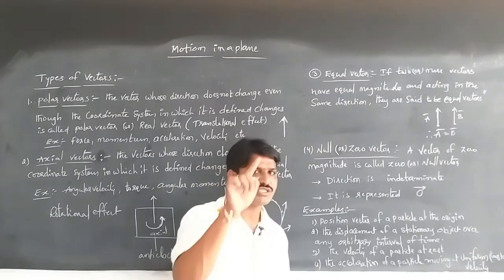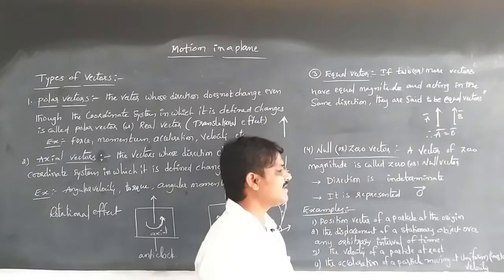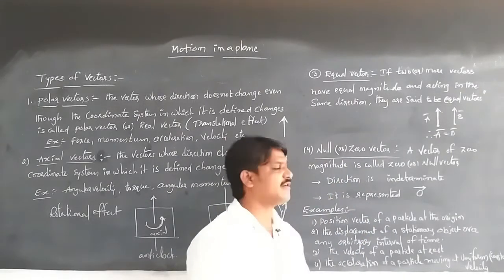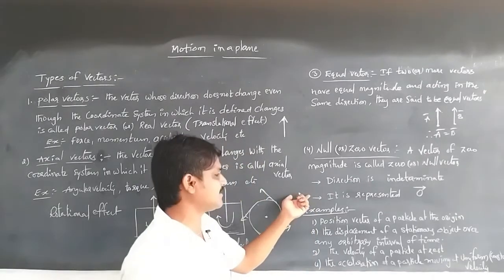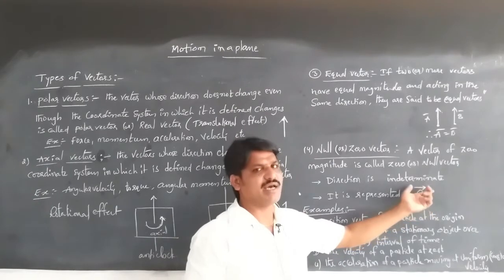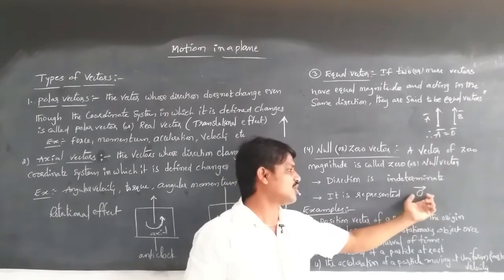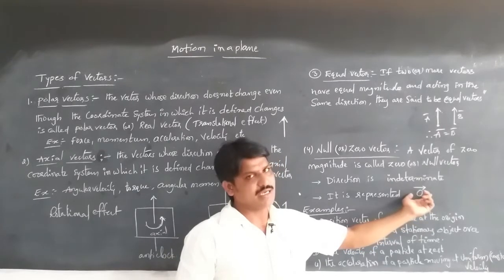Only it having 0 value, then that is called a null or zero vector. For a null vector, we can't determine a direction, because there is no specific direction for this. It is represented by the number 0, or a 0 with a bar or arrow on top, and that is the null or zero vector.